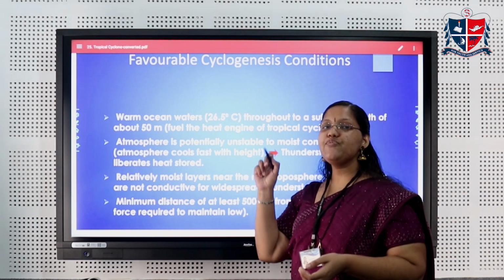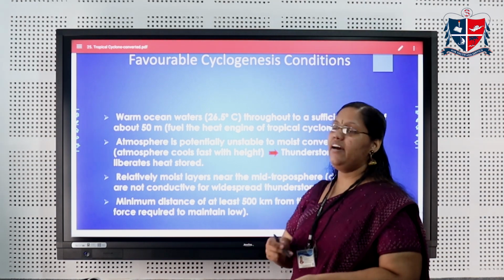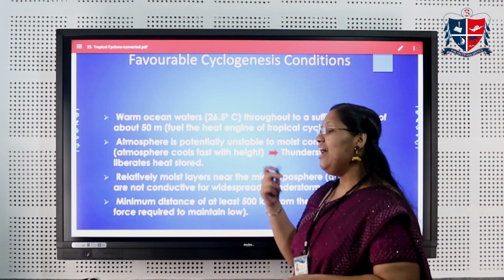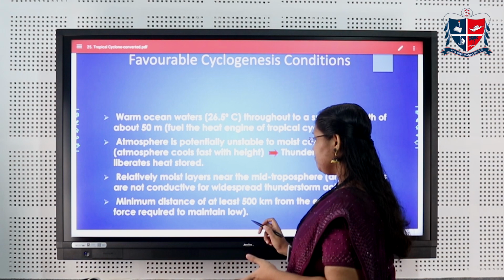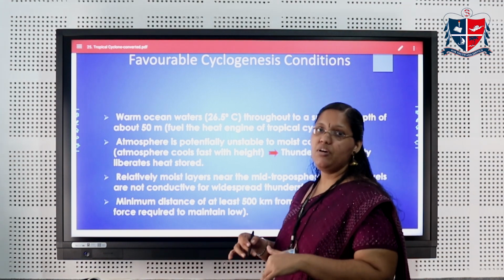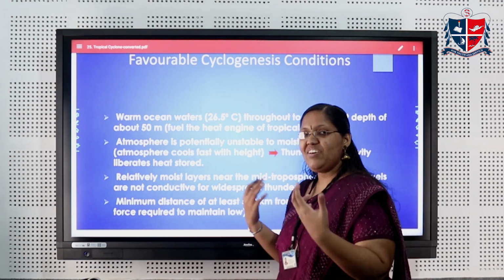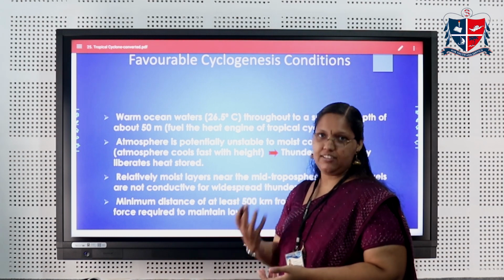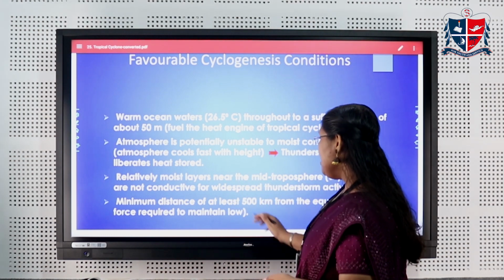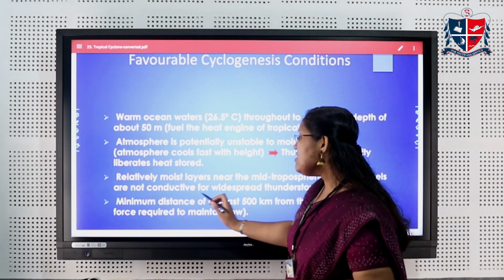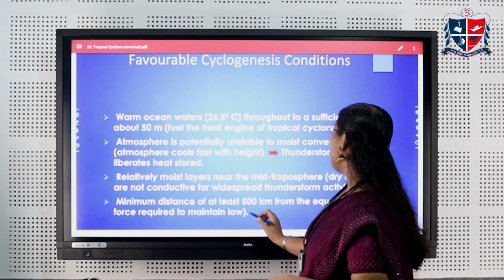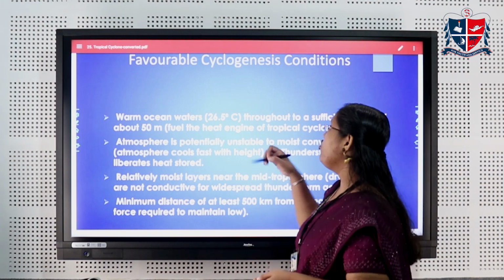The Coriolis force deflects the air to the right in the northern hemisphere and to the left in the southern hemisphere. Coriolis force is the apparent force we experience due to the rotation of Earth. Because of that, a minimum distance of at least 500 km from the equator is required for the development of a tropical cyclone.